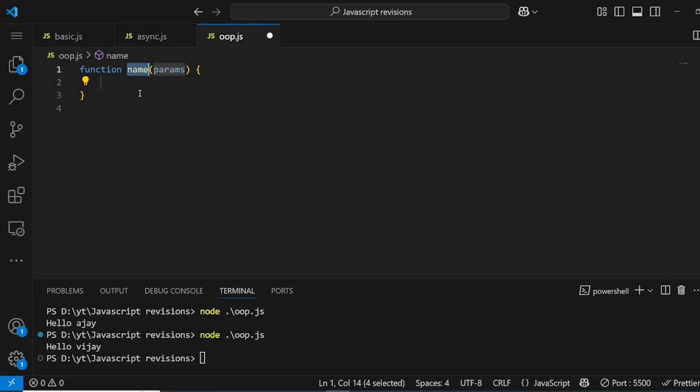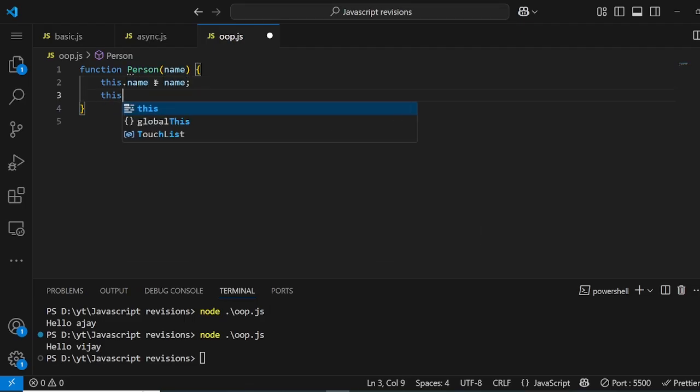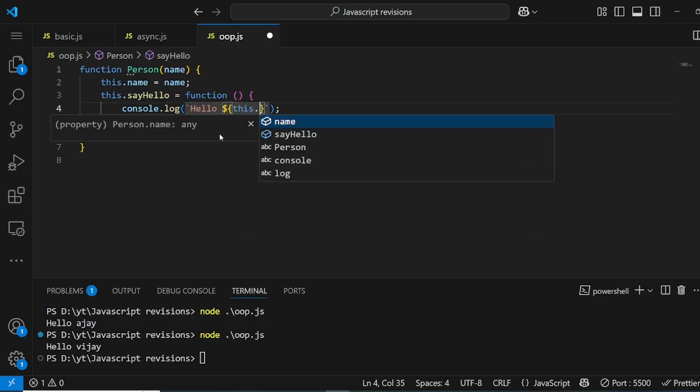So for example, I will say Person, and I will pass the name, and I will say this dot name is equal to name, and this dot say hello is equal to a function, which is nothing but a console.log which says hello this dot name.